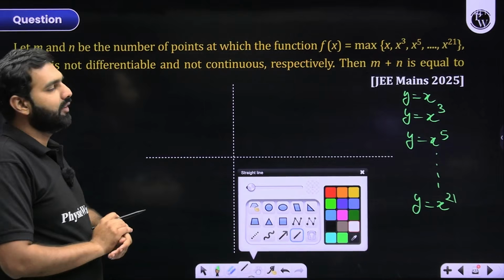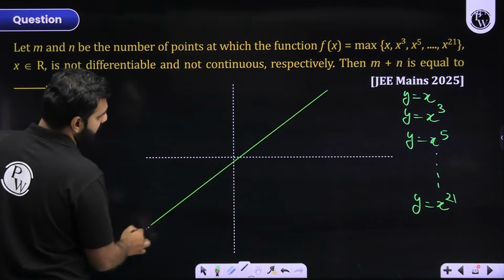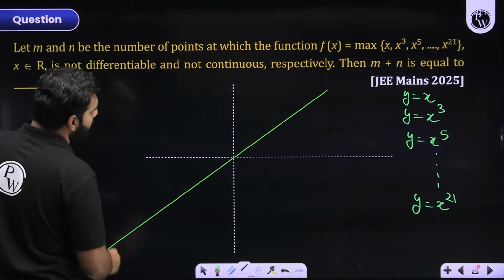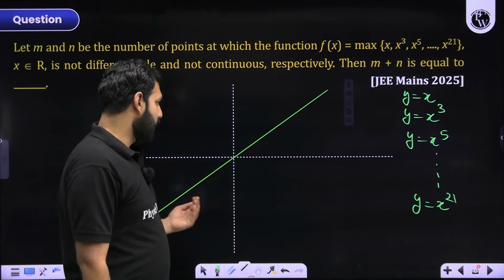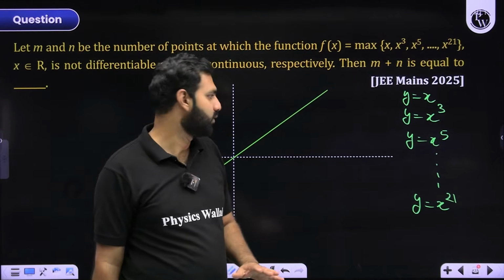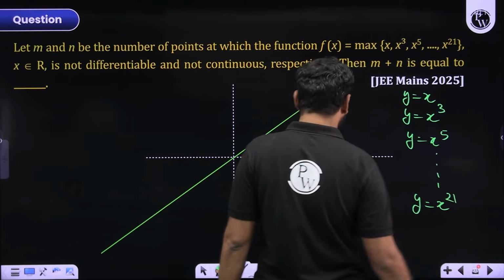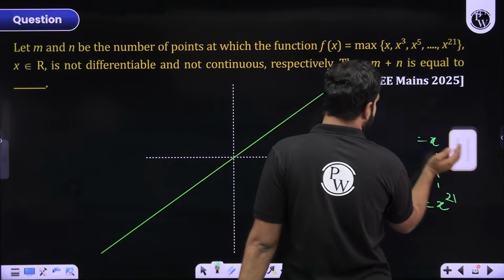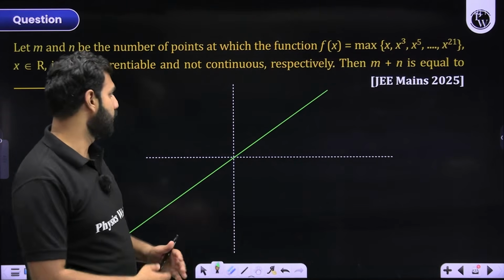First, I'll begin with y equals x. If I draw the curve of y equals x, you all must agree that this is basically nothing but a straight line, which goes like this, passes through the origin and makes a 45-degree angle with the positive x-axis. We all know that very clearly. But when I start drawing the graphs of x cubed, x to the power 5, x to the power 7, x to the power 9, and x to the power 21, what do you notice?